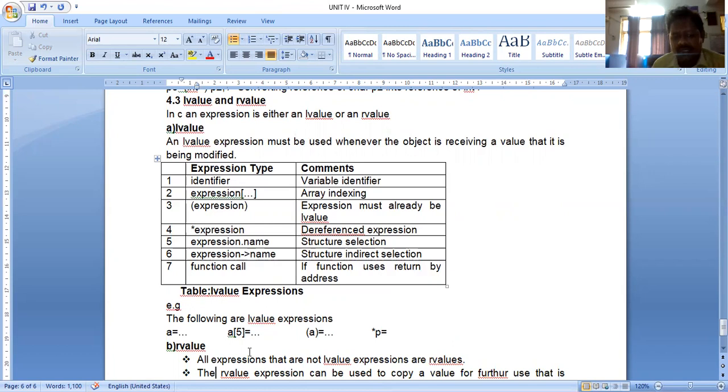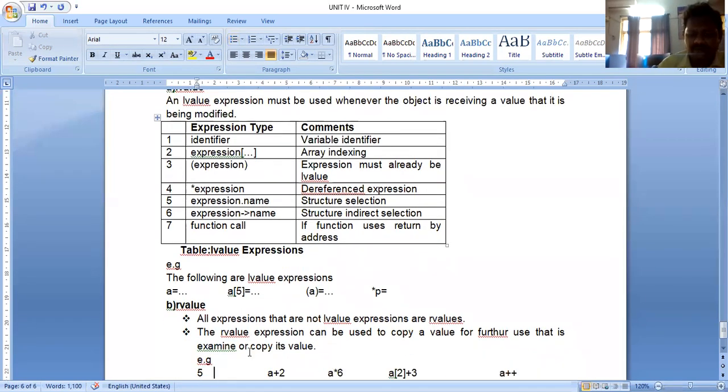Okay. Next, we can go for R value. What is R value? All expressions that are not L value expressions are R values. A simple sentence: the expressions that are not L values are called R value expressions. One more definition is available here.